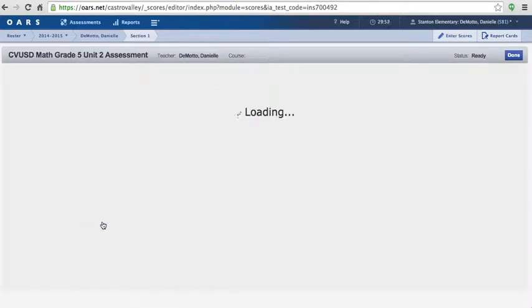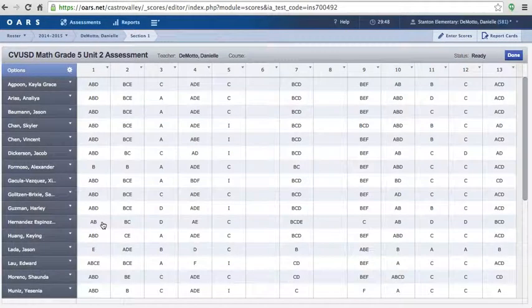What will come up next is a matrix or a table for your entire class list, and you will see the questions that OARS has been able to score and those that they have not. So across the top are my individual question numbers. In this particular assessment, I see 13 questions. For question number 3 here, you'll notice that it's a traditional multiple choice question in which there was one correct answer, and I can see the responses that my students put.